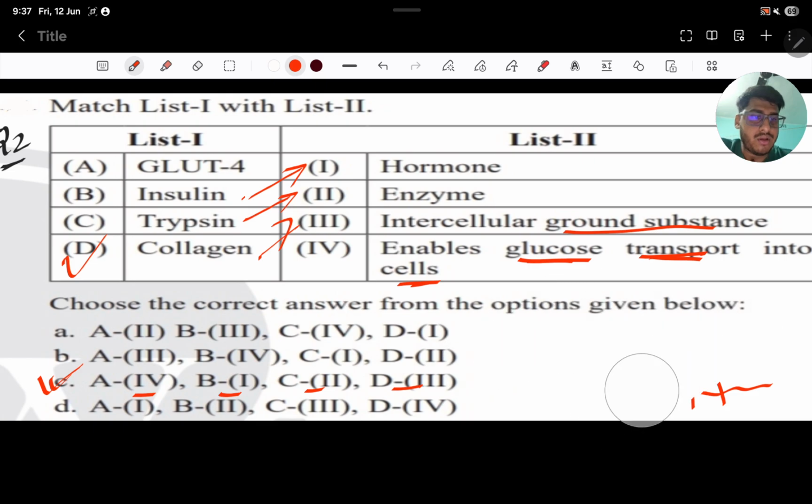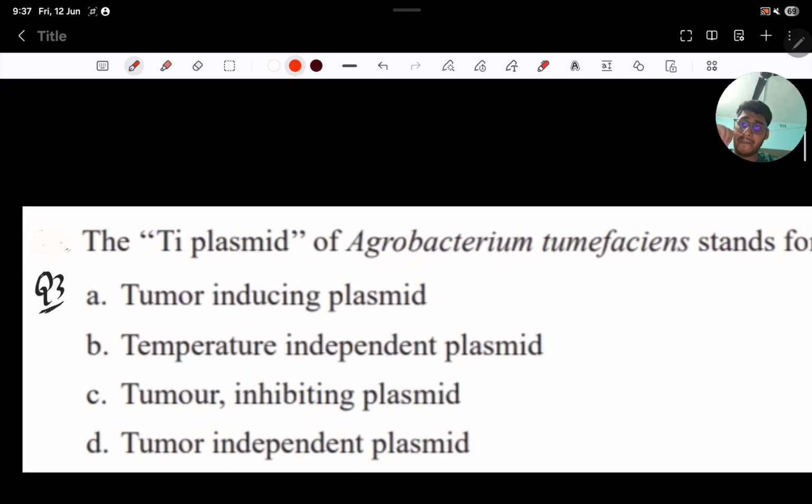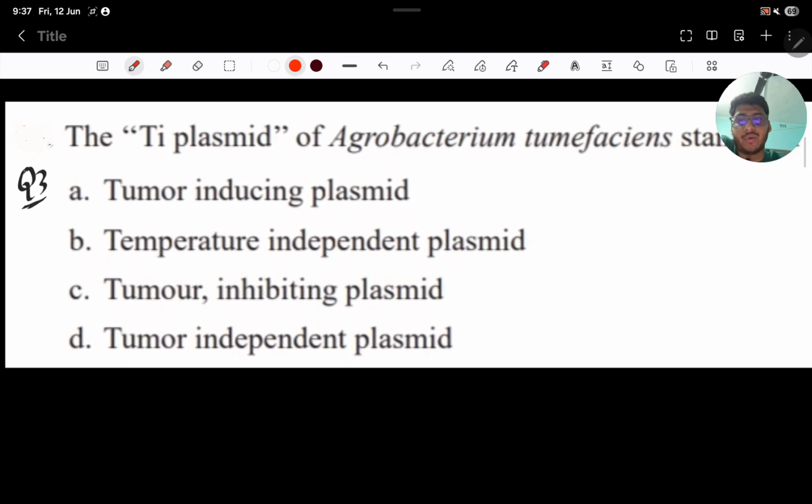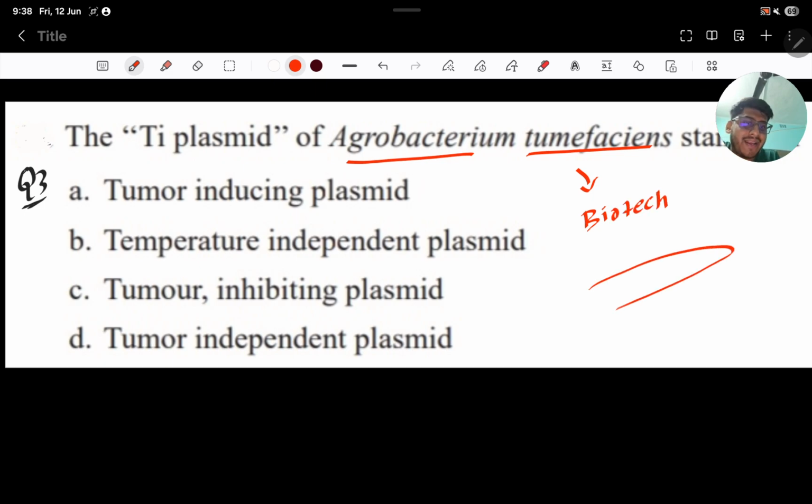Now comes the third question. It is a very easy and direct question. So you have read about Agrobacterium tumefaciens. Okay. It is a bacterium. We study it in the biotechnology chapter. So inside that bacterium there is a plasmid that is known as the Ti plasmid. What is that? It is the tumor inducing plasmid.